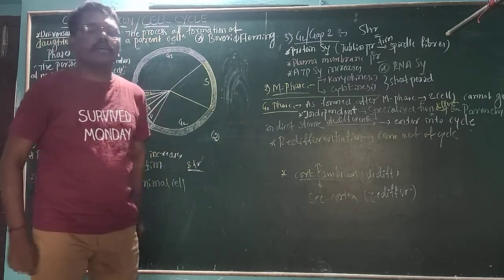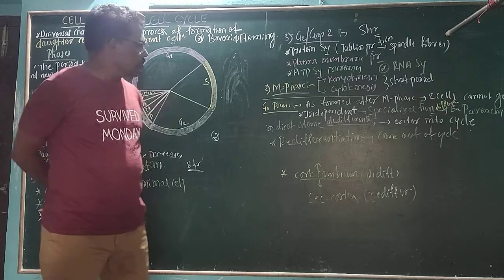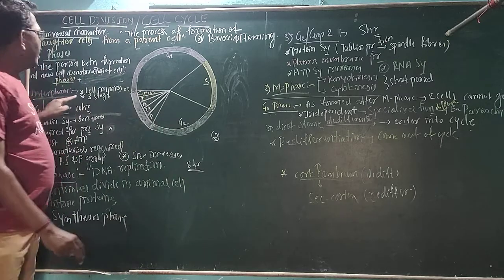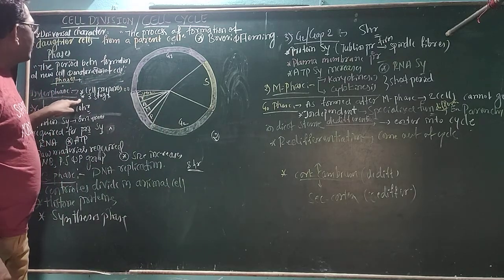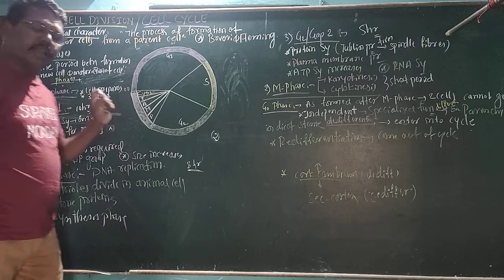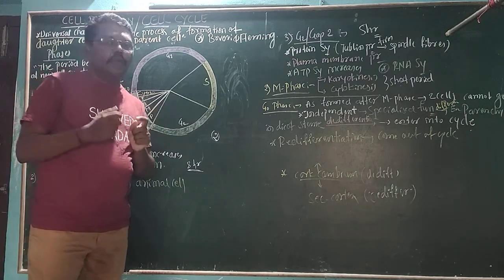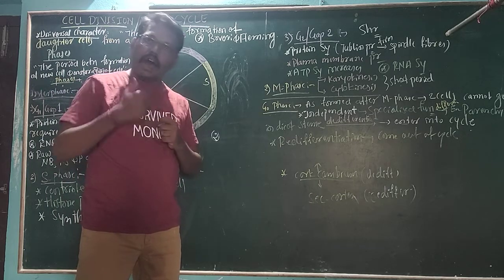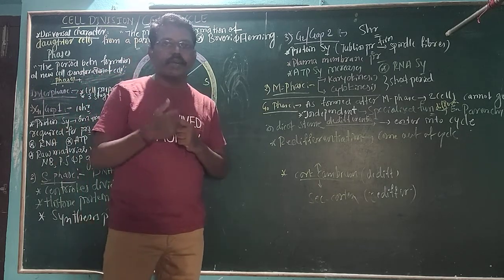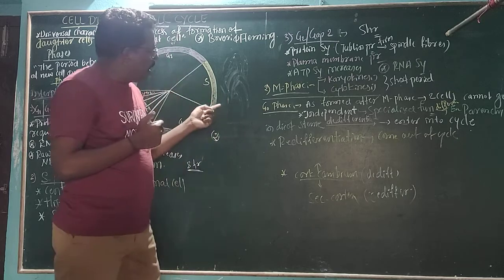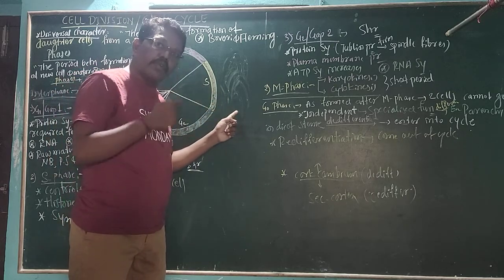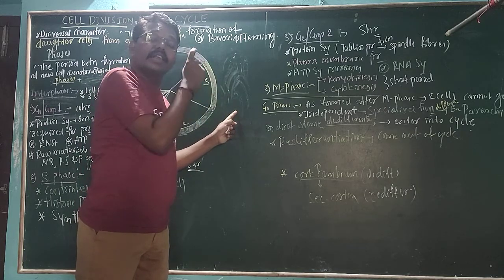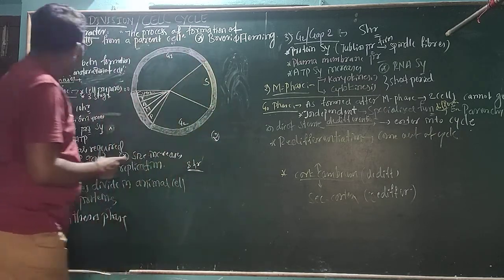Interphase. Then the second one is M phase. First, we want to see the interphase. In the interphase, the cell first prepares very well. If we want to attend an examination, first we want to do preparation. Then after the preparation, we are able to succeed in our examination. Hence, in the formation of new daughter cells, first the parental cell goes through preparation.